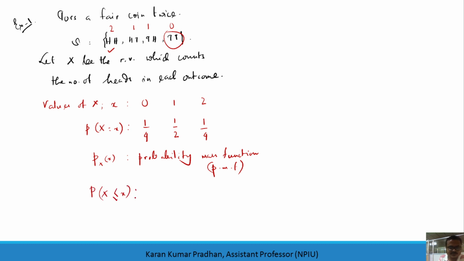Its value at 0 is the same as 1 by 4, whereas for 1 it will be 1 by 4 plus 1 by 2. What I mean is that the probability that X is less than or equal to 1 will be the probability that X equals 0 plus the probability that X equals 1. So this will be 3 by 4, and similarly at 2 it will be this plus 3 by 4, which is 1.